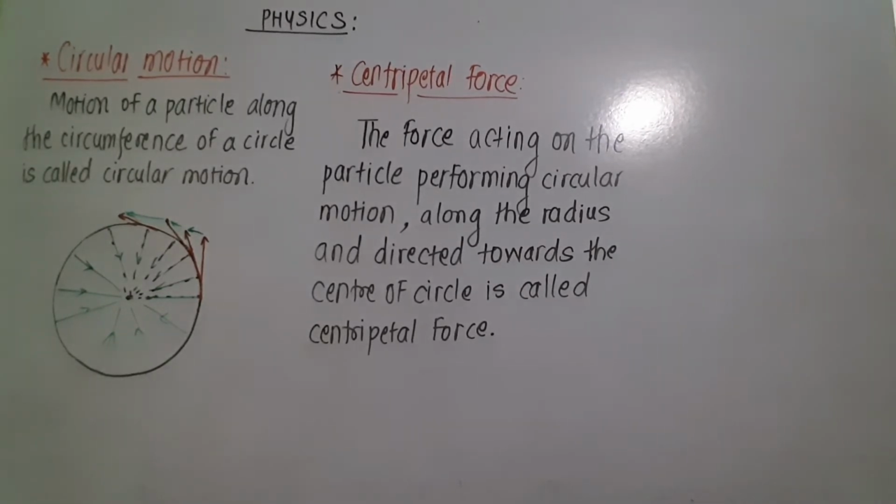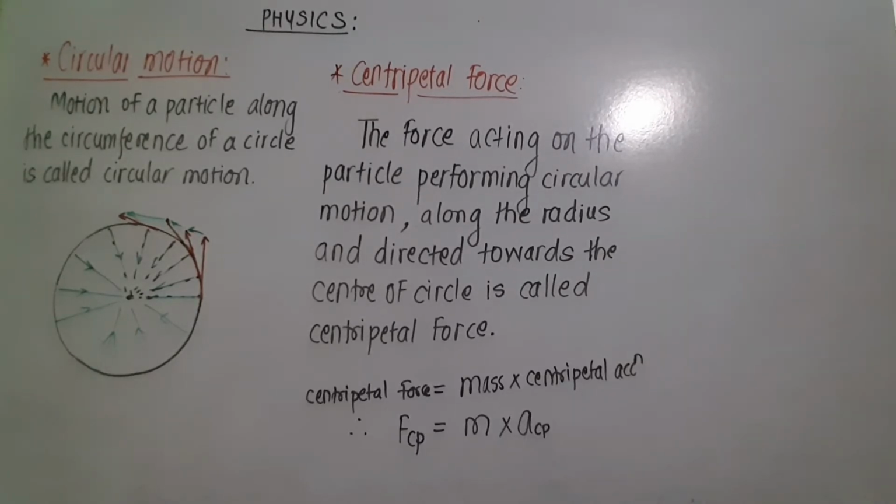Now its magnitude. Centripetal force is equal to mass into centripetal acceleration. Now we know centripetal acceleration is given by the formula v square upon r or r omega square. So centripetal force is equal to m r omega square, where omega is its angular speed.